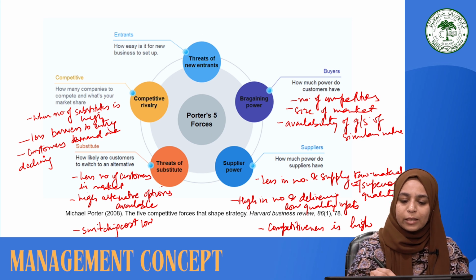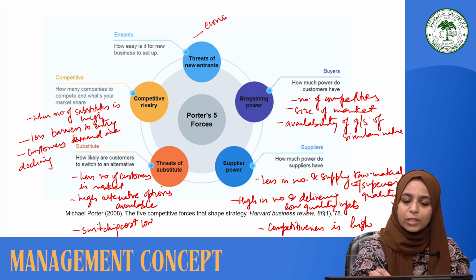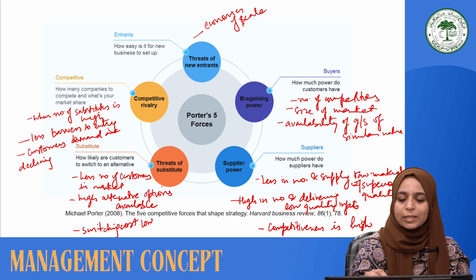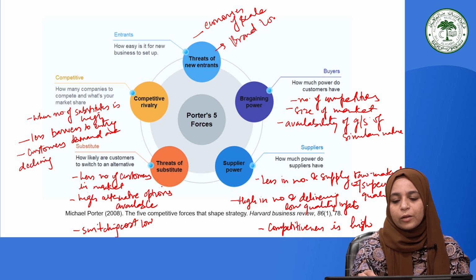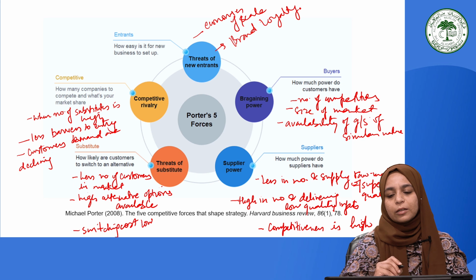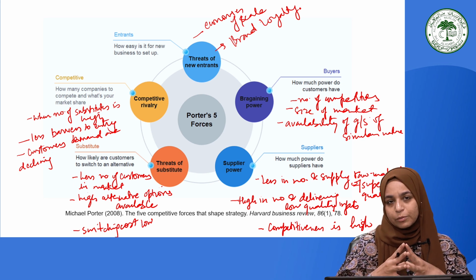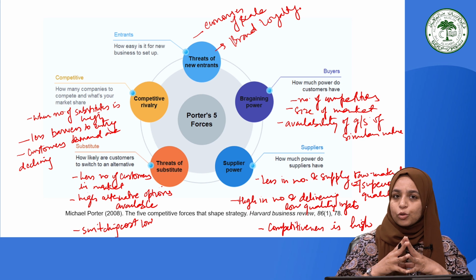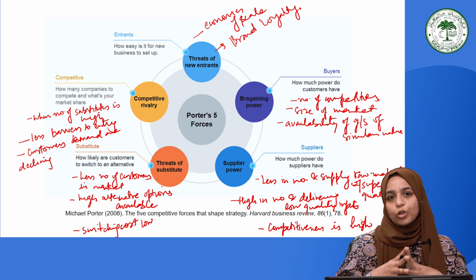So we could say that some of the barriers to entry will be the economies of scale for the existing firms, or another reason could be brand loyalty, wherein we assume that the customers using the products and services of the existing firm are so loyal to the brand that any new competitor, even if they enter the market, is not going to be preferred.